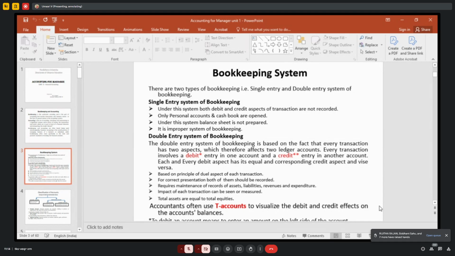What is the double entry system of bookkeeping? Double entry means each and every transaction of your business has two aspects. What are the two aspects? Debit aspect and credit aspect. What is debit? What is credit? Debit means what? Credit means what?